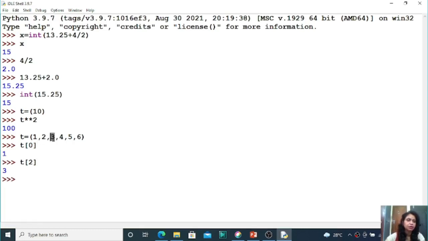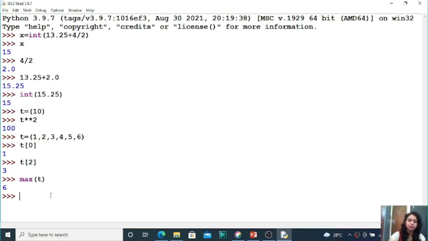So 0, 1, 2, these are the index numbers. Now you can access the value by using the index number. Similarly, you can print the maximum value, the largest element, by using the built-in function max of t. This is also valid students, that is 6. 6 is the largest element among all the elements in your tuple variable.